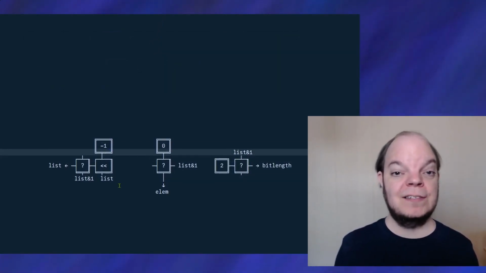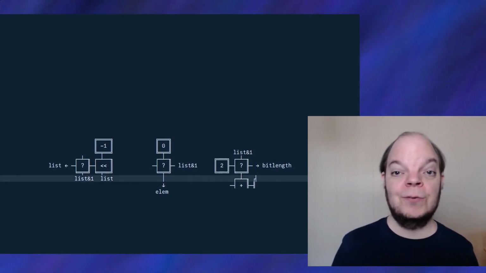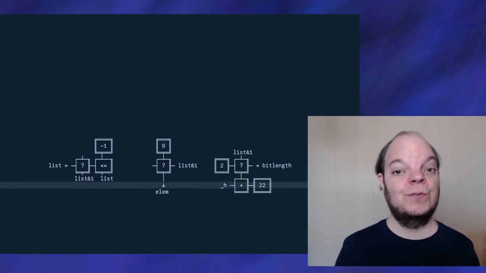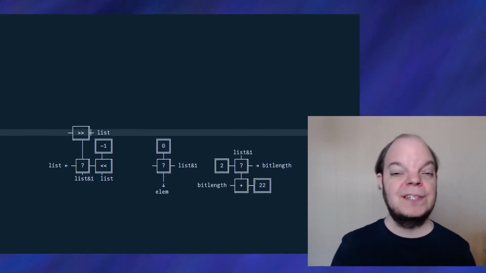Okay, but what if that least significant bit was 0? Well, in the case of the bit length, all we need to do now is add 22 to the previous bit length that was returned by the recursive call, which we haven't written yet. As for the list, well, we only need to shift that right by 22 bits.